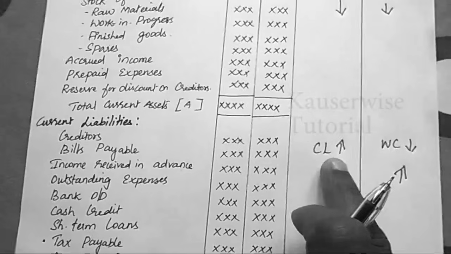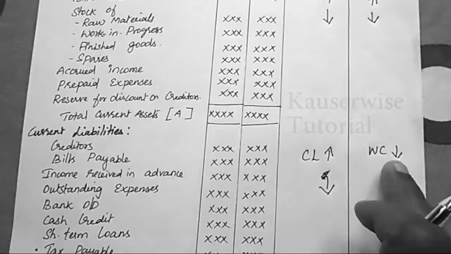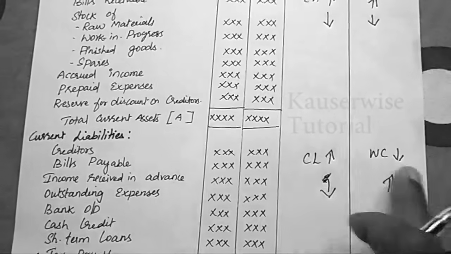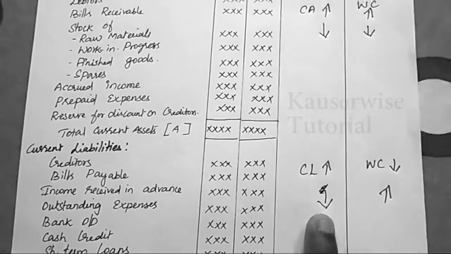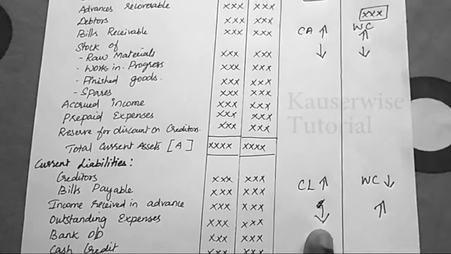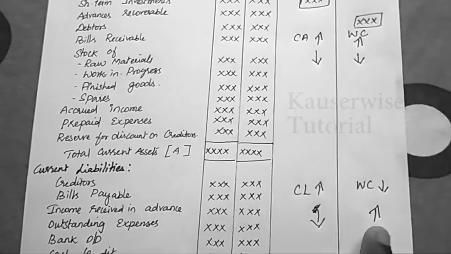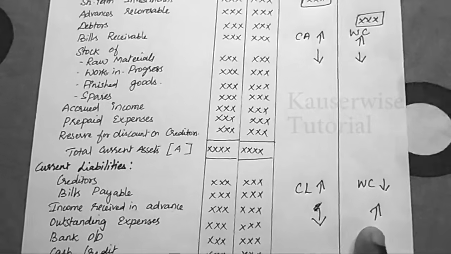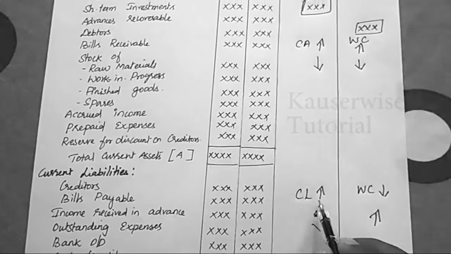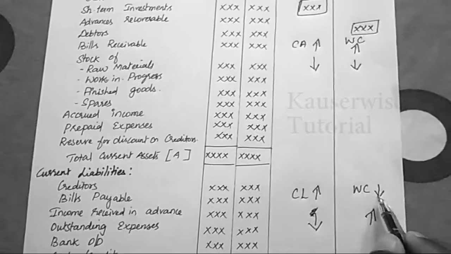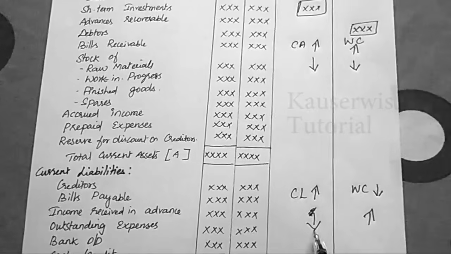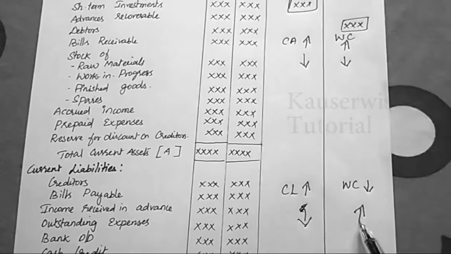Why? Because our burden has increased. Just the opposite direction: when current liability decreases, when our burden decreases, it leads to an increase in our working capital.